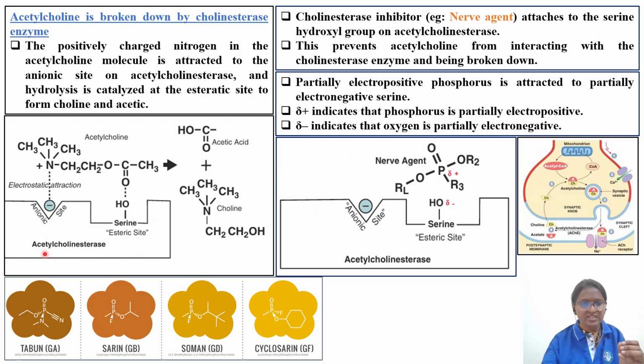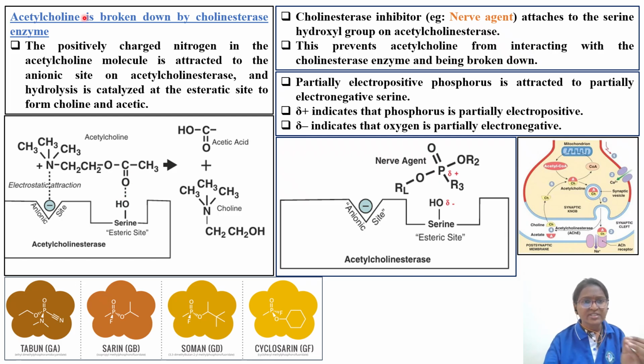So let us understand. This is the acetylcholinesterase enzyme. On the enzyme there are two different binding sites. Coming to the question of the covalent bond, why we are discussing it, we have to see. On the enzyme we have an anionic site and an esteric site, or serine binding site. The anionic site is negatively charged. This is the acetylcholine molecule, which has a nitrogen with a positive charge. Here acetic acid is present, and the hydrolysis bond breaking will take place.